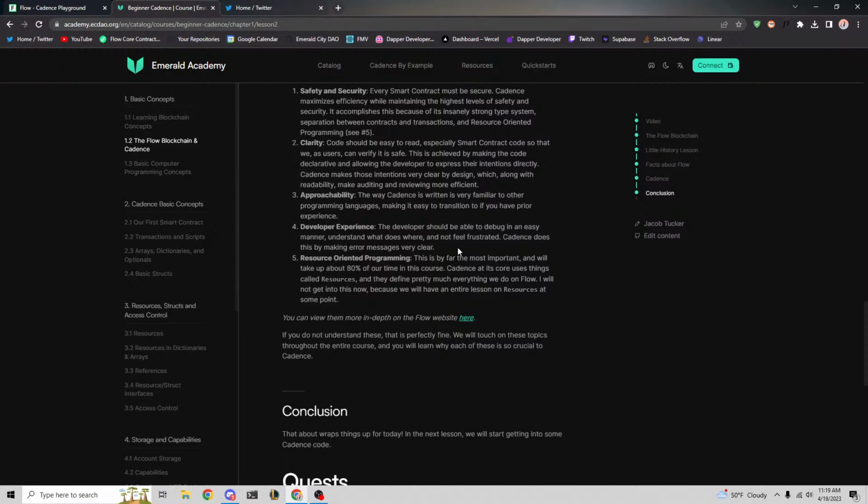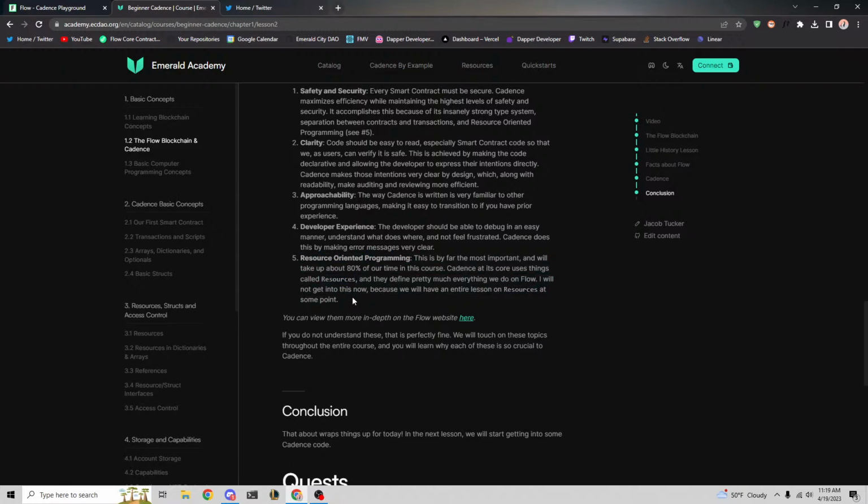So I like to use the term all the time that in the Solidity world, it's very easy to foot gun yourself, meaning it's really easy to shoot yourself in the foot. But Cadence makes it very difficult for the developer to mess up, and that is why I like teaching Cadence, because I think it's a very good language for people of all experiences.